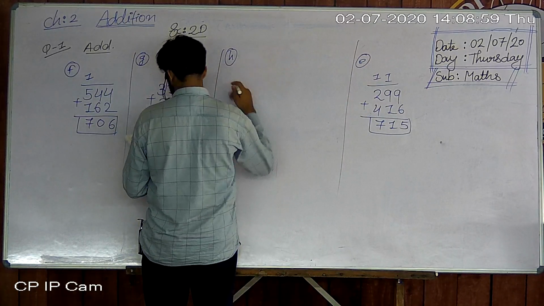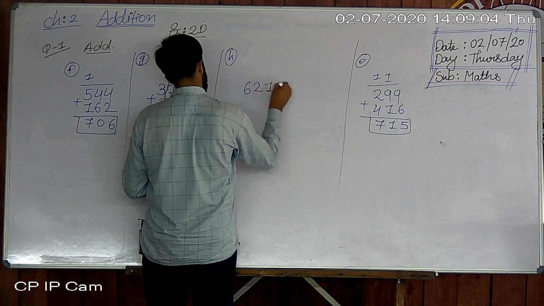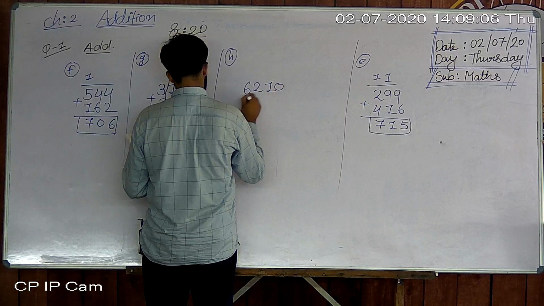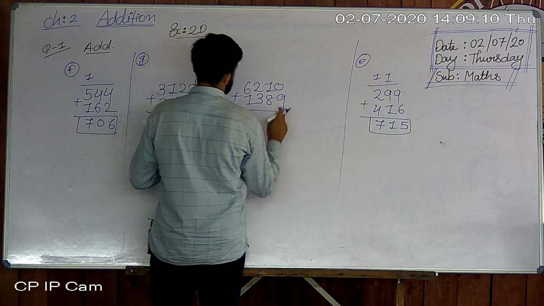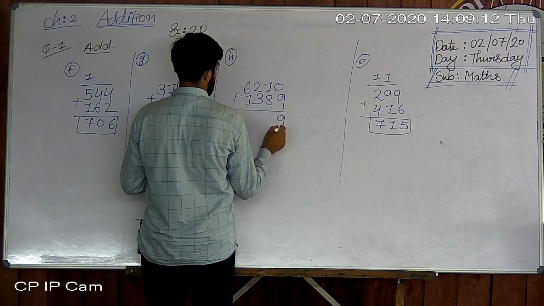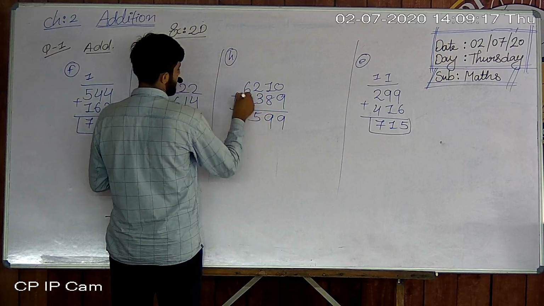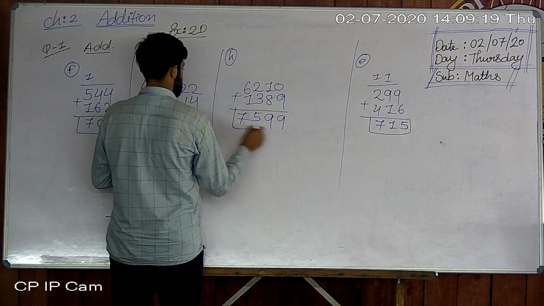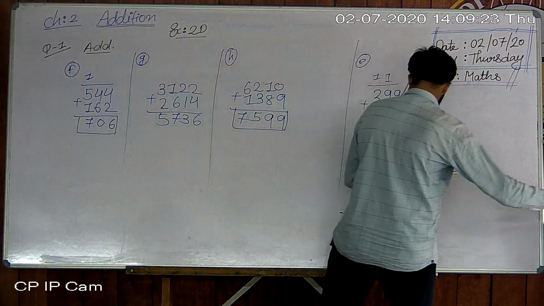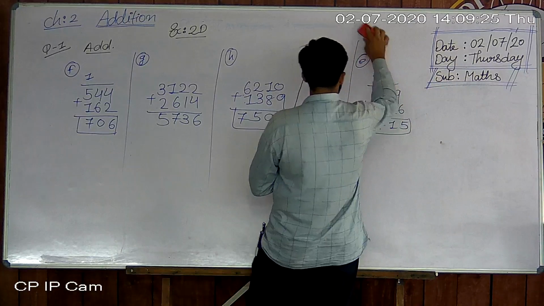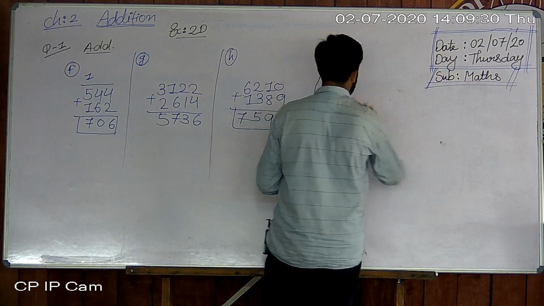We are starting a new question. 6,210 and 1,389. 9 plus 0 is 9, 8 plus 1 is 9, 3 plus 2 is 5 and 6 plus 1 is 7. So the answer is 7,599. And this is the last sum of this exercise.